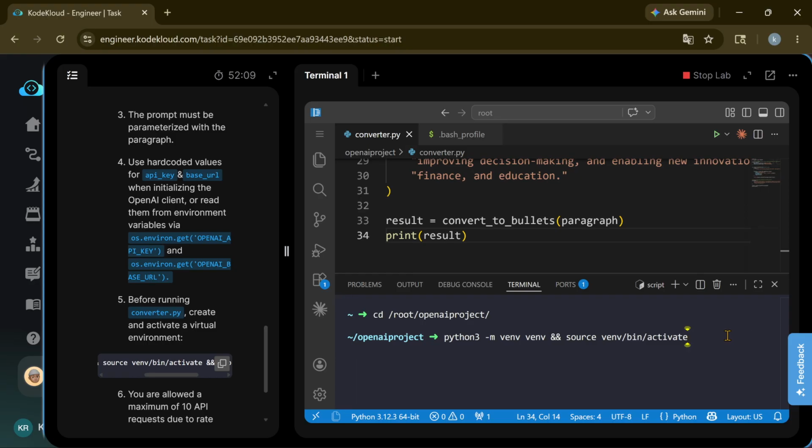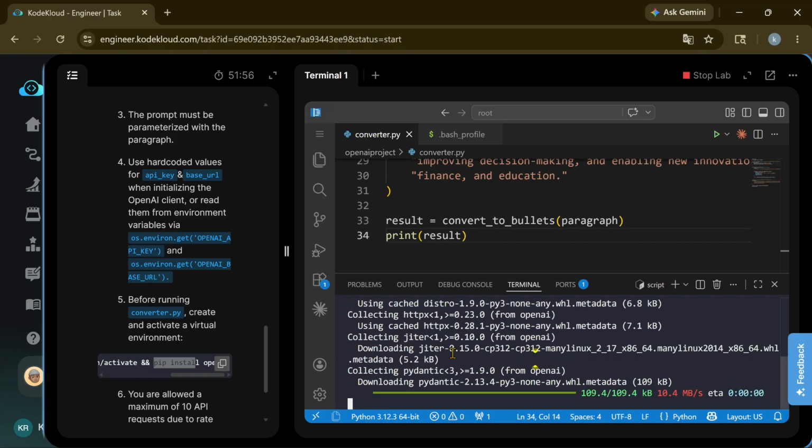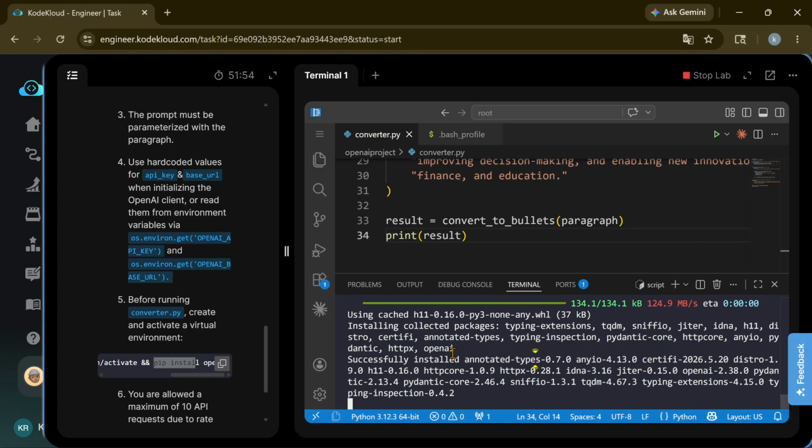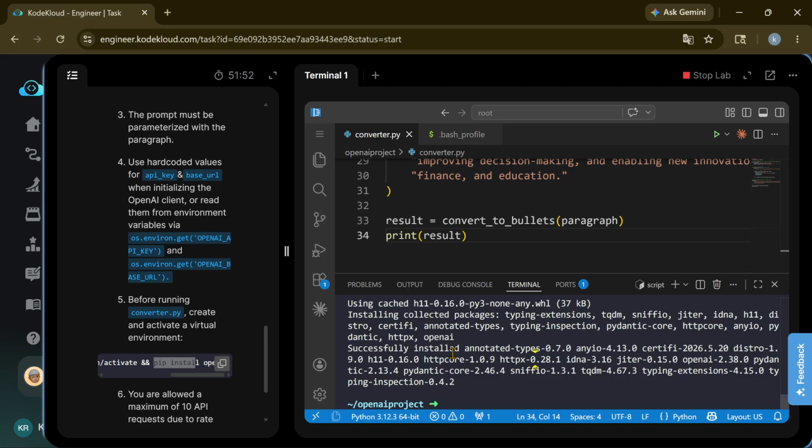And we need to install OpenAI. To install OpenAI, pip install openai. After running the command, OpenAI will be installed in your environment.